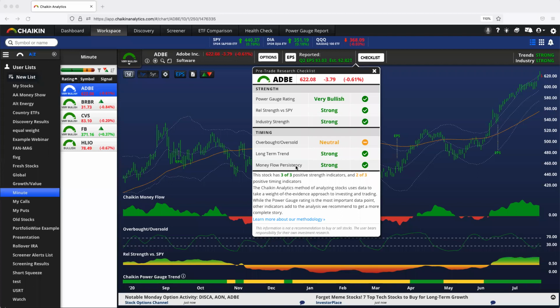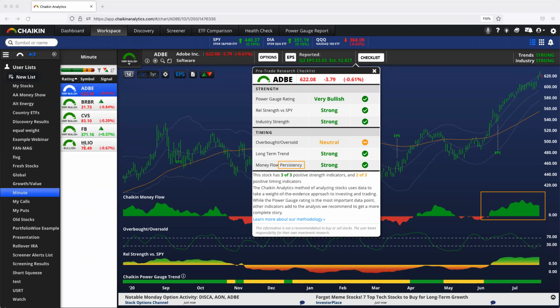On Adobe, we see a strong money flow persistency checklist. And as we explore the money flow for Adobe, we would probably all agree that this is strong money flow. To receive strong money flow requires two different things when it comes to reading money flow. And this is the big important point I want to make in this video. We look at what money flow is today. Is it strong or weak? But as the name says, we care about the persistency as well. We want to look at money flow over time.